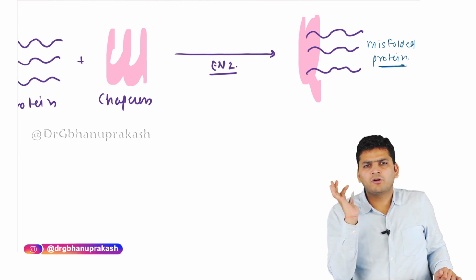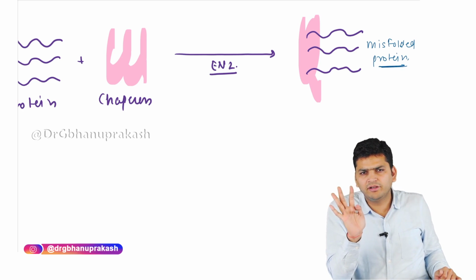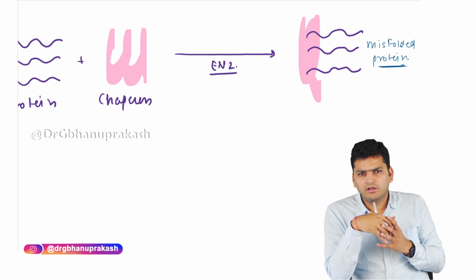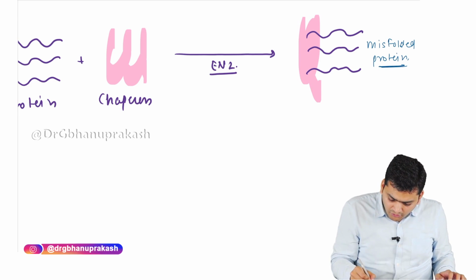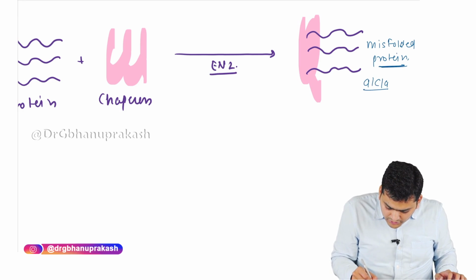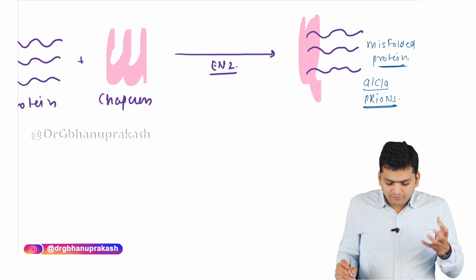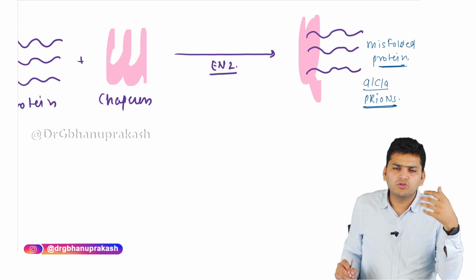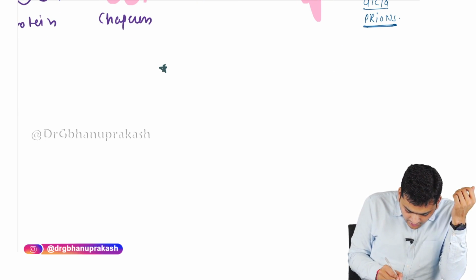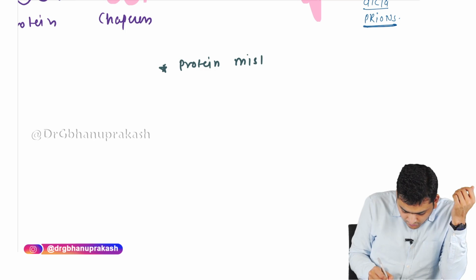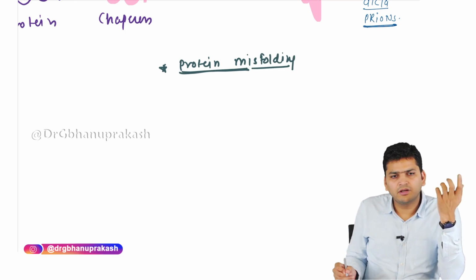This misfolded protein should not accumulate in the cell, because they are highly toxic. These misfolded proteins are also called prions. So they will lead to certain disorders. What I am saying is, if protein misfolding occurs due to any mutation, due to any reason, it will lead to certain disorders.